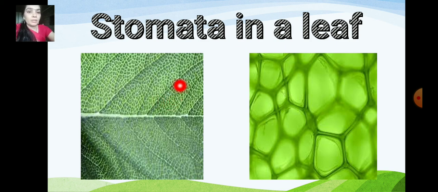When there are a lot of openings, they are called stomata. These openings are so tiny that you will not be able to see them with our naked eyes. Air enters the leaves through these openings.